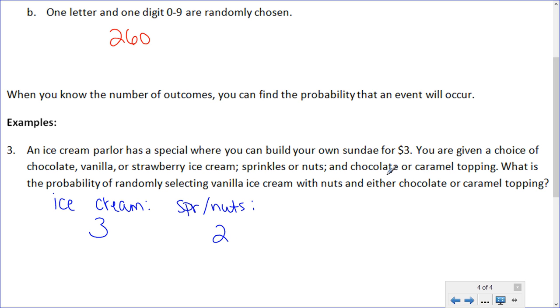And then the different toppings, chocolate or caramel topping. And since that's just chocolate or caramel, there are 2 possible options there. So total, there are 3 times 2 times 2. 3 times 2 is 6, times 2 is 12. This is 12 possible outcomes.